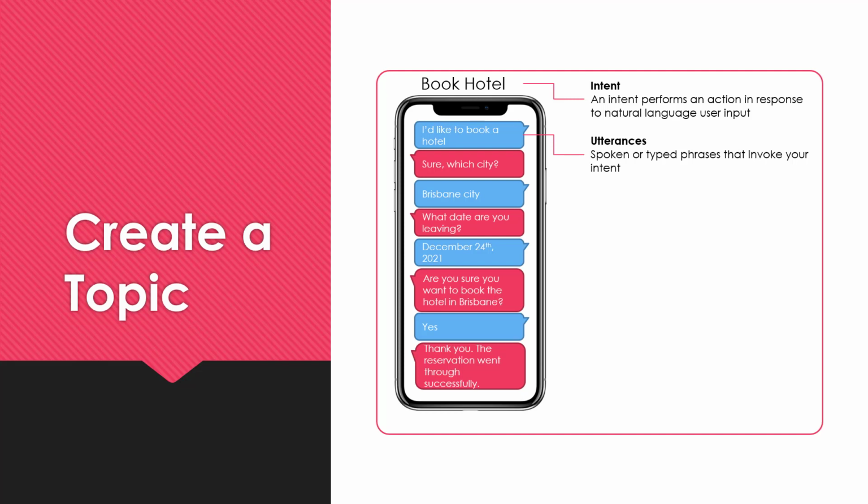And once your chatbot gets activated, certainly it will be asking some questions. For example, in which city would you like to take a hotel reservation? And then once you ask the question, you will be waiting for some responses. All right. So those are slots or input data that is required to fulfill your intent. Finally, once you go through the whole process, well, it's a fulfillment, which is a mechanism for your intent.